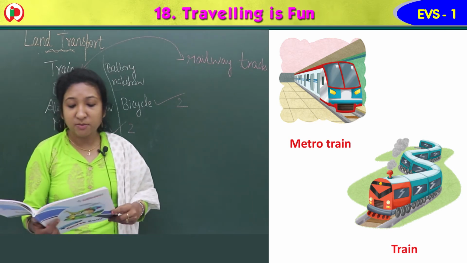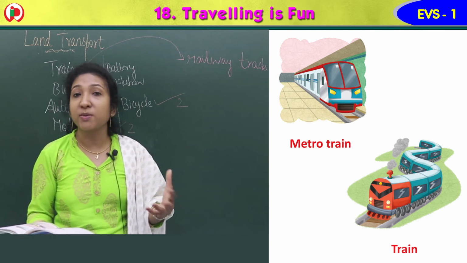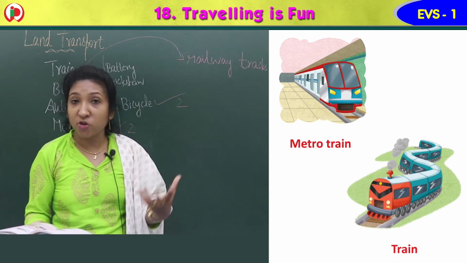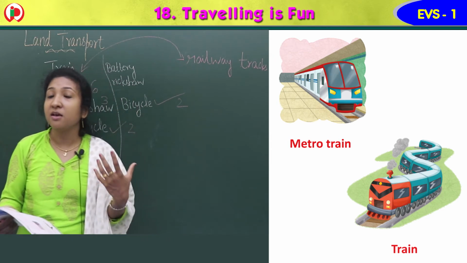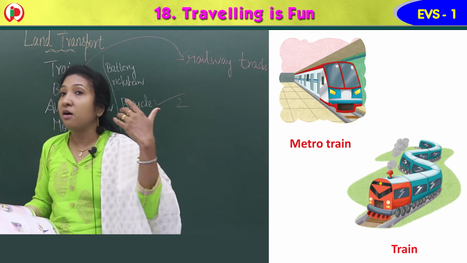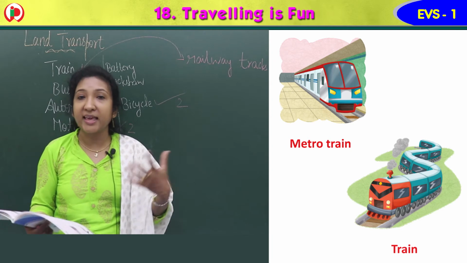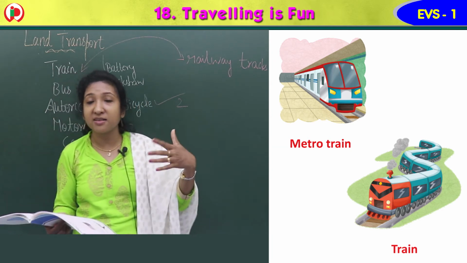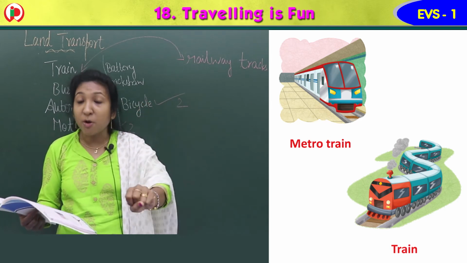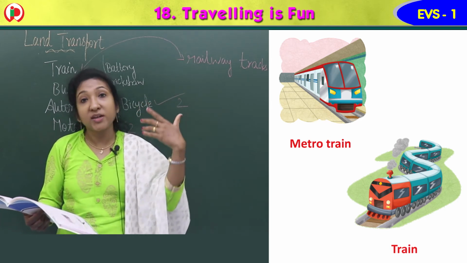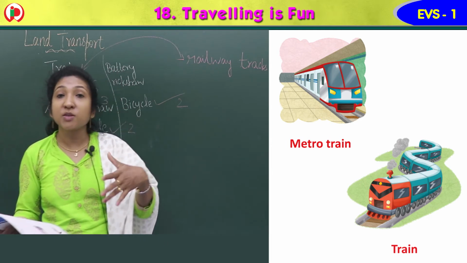They are the fastest mode of transport within the city. The fastest mode of transport, means they reach fast. When we travel in metro trains, the trains reach fast to the place. That's why people are traveling mostly in these metro trains to the place where they need to go. Especially people who are working in office and all. If your parents are working in office and all, they have to travel a long distance. Instead of traveling in motorcycle or bus and all, it will take much time. But in metro train, they can go to the office very easily.